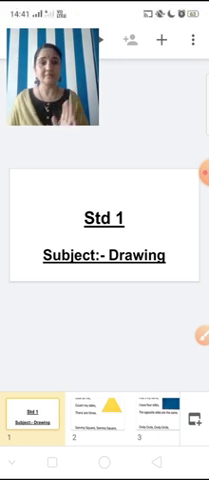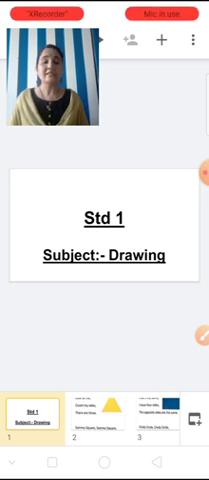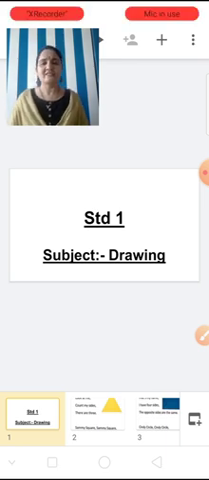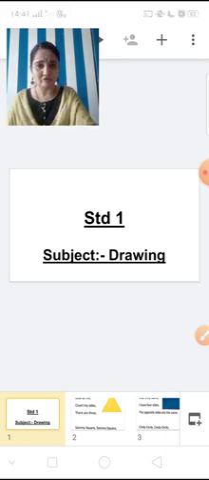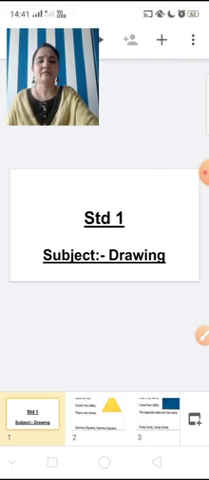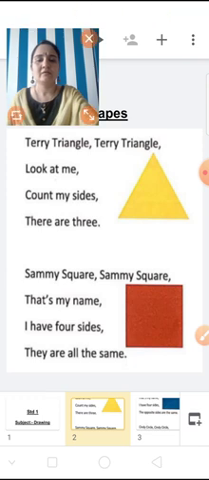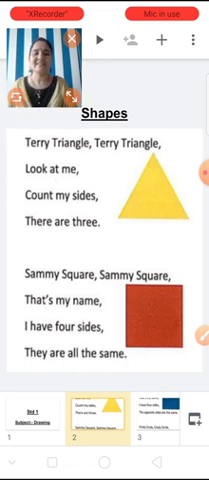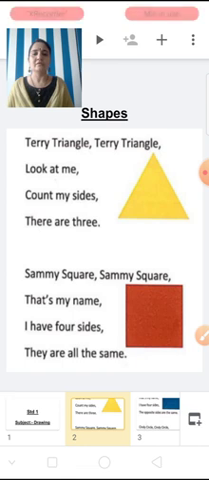Now last time we solved some riddles instead of singing the song. So today let us first sing the song on shapes. Let me show you the song so that you can also sing it with me. Song on shapes. Can you see the spelling of shapes? Yes? Okay. Let's sing the song.